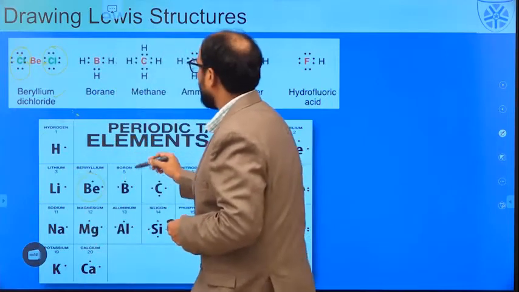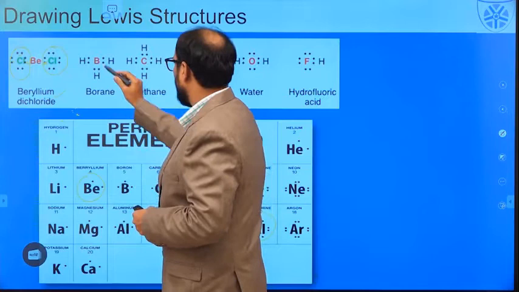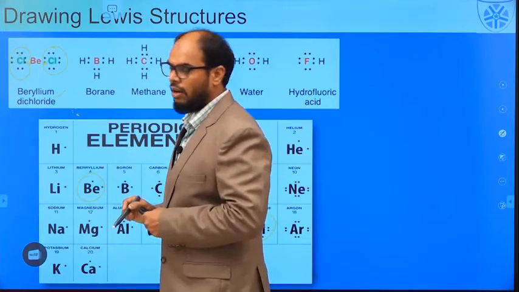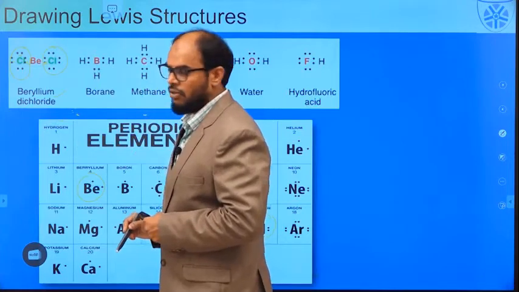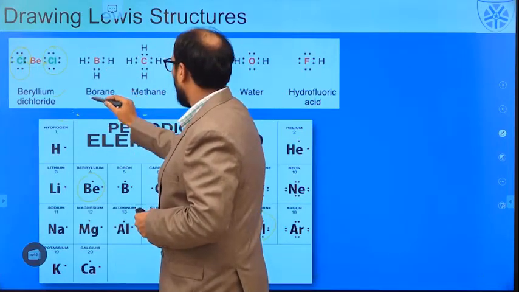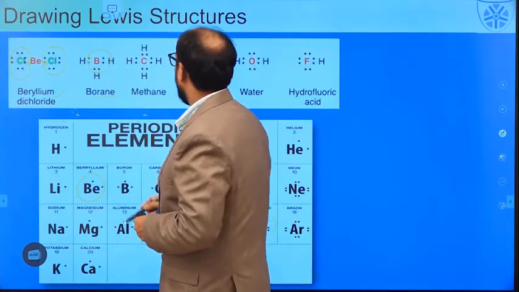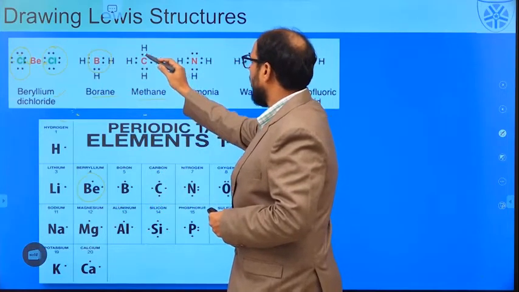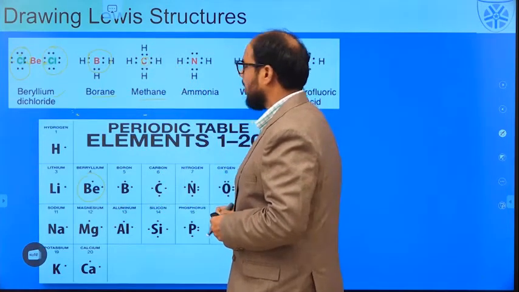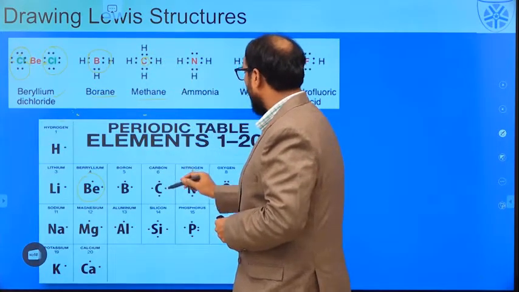The same case with boron. We know that boron has 3 dots, that means 3 electrons in the outermost shell, and we have one electron for the hydrogen atom. So the boron compound can be represented in this Lewis dot structure. The same case for the methane molecule, which has 8 electrons around the central atom, that is the carbon atom, 4 coming from the hydrogen and 4 coming from the carbon atom.